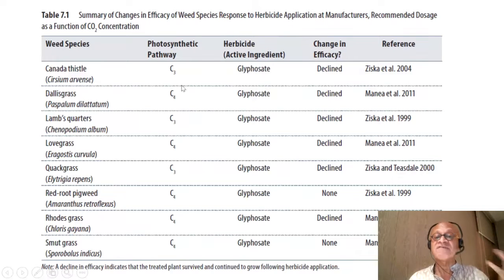So it does have relevance in the sense that if C3 plants, for example, do not do so well in increased CO2 levels, then many of the C3 crops, like cereals, may get reduced crop yields under high CO2, which we know already. So, okay. Canada thistle, Dallas grass, lamb's quarter, love grass, road grass, and so on. And change in efficacy is declined in many of them, as shown by these studies.